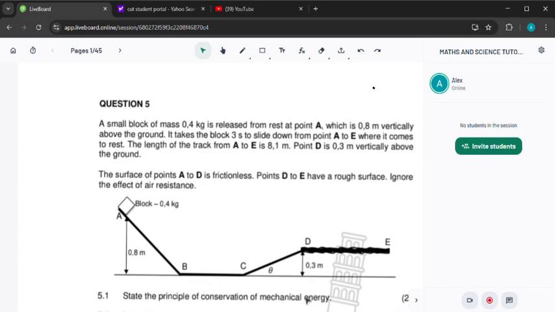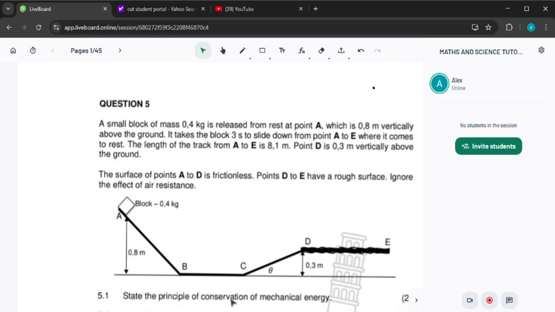Then 5.1, they are saying state the principle of conservation of mechanical energy. When we state the principle of conservation of mechanical energy, we are saying the total mechanical energy in an isolated system is conserved. That is for 2 marks. Then we can move to the next question.